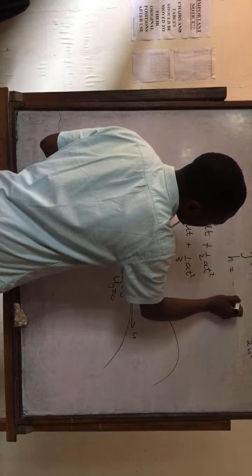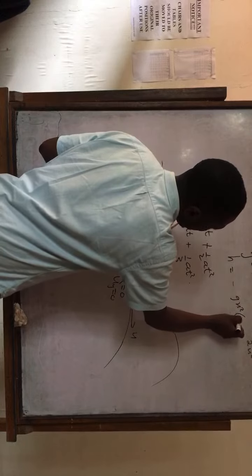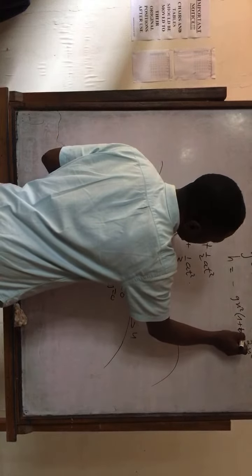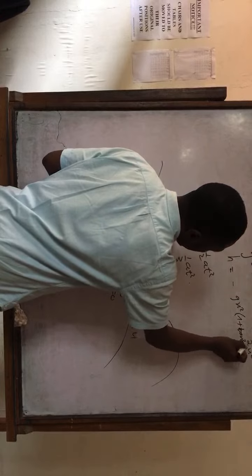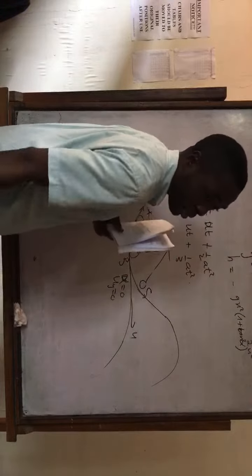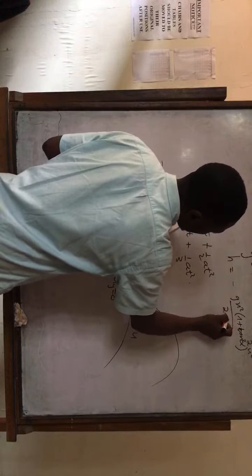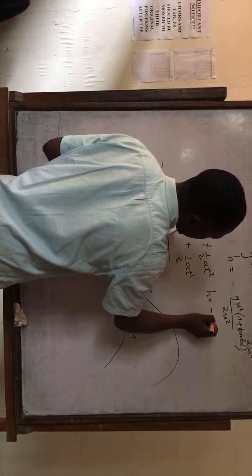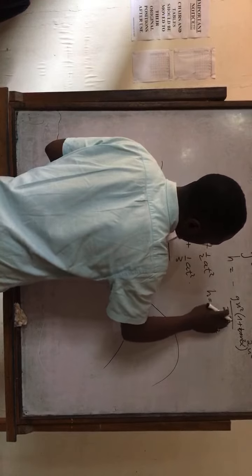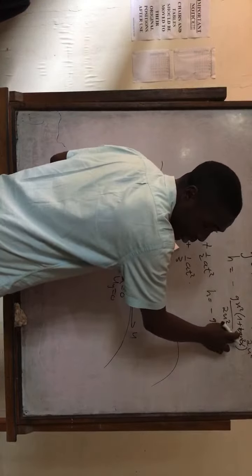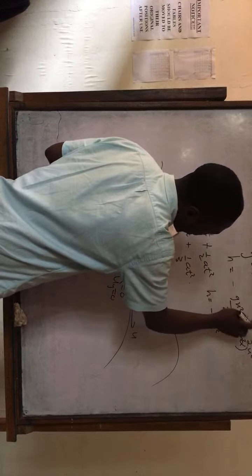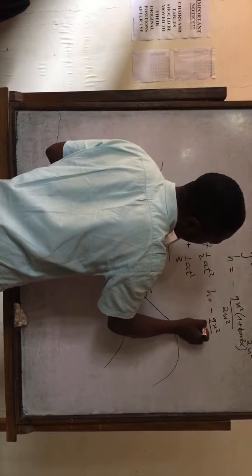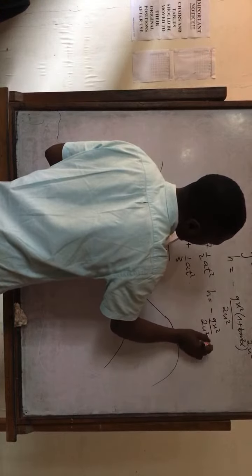Sec squared alpha is the same as 1 plus tan squared alpha, so we are left with h equal to negative g x squared over 2u squared. Now you can take the magnitude to have your height above the ground at a particular time.